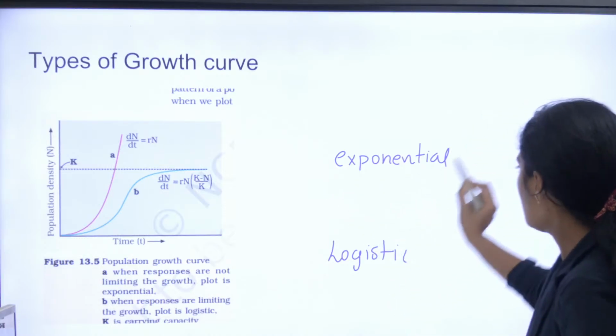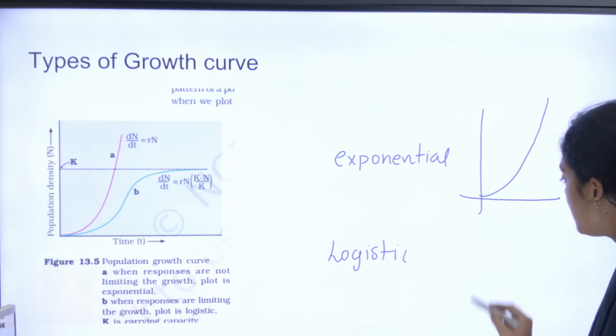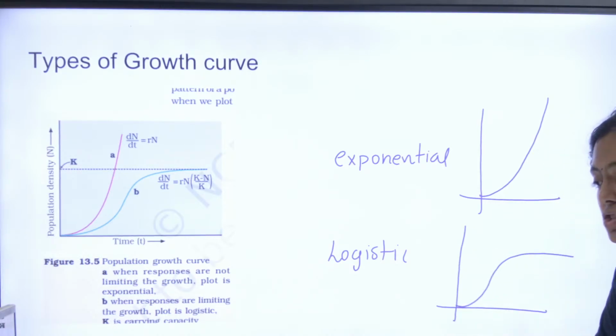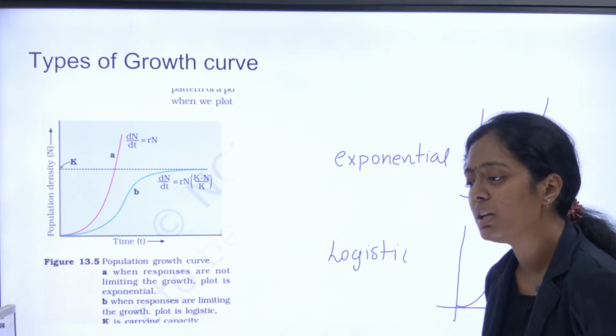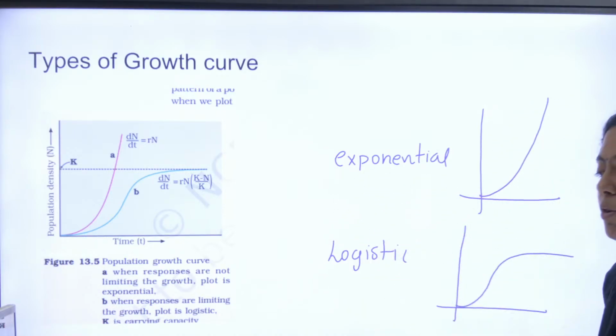Okay, the exponential growth is this J shaped. Okay, logistic is S shaped, like this. S shaped and J shaped. Very good. It is very important. In the equation too, everything is very important.